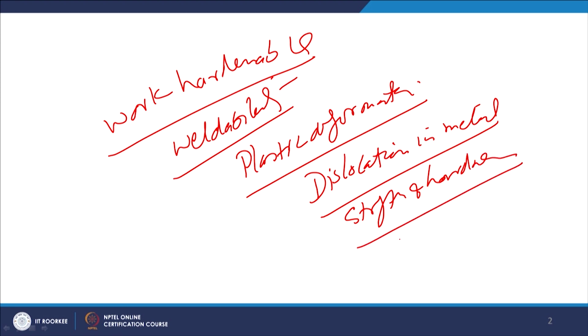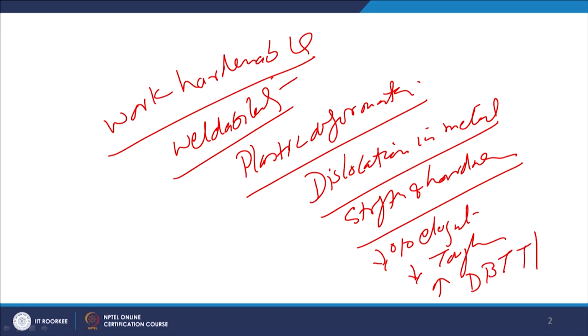However, it happens with the reduction in the percentage ductility or reduction in the toughness. At the same time, it increases the ductile to brittle transition temperature, which is also an undesirable effect, because we want the ductile to brittle transition temperature to be as low as possible.